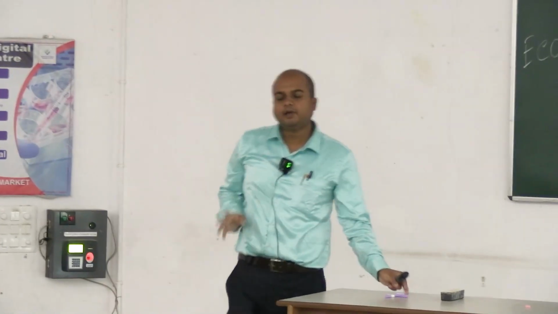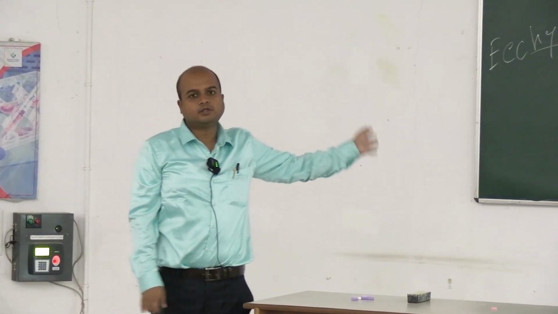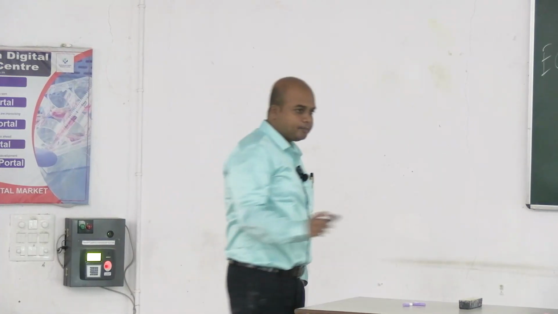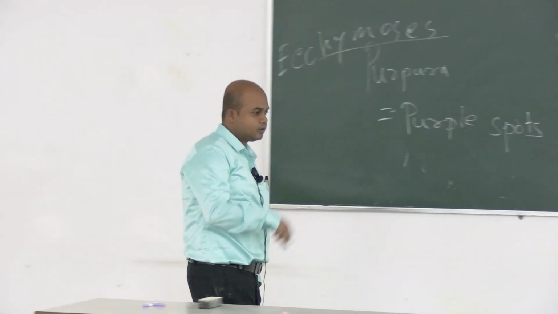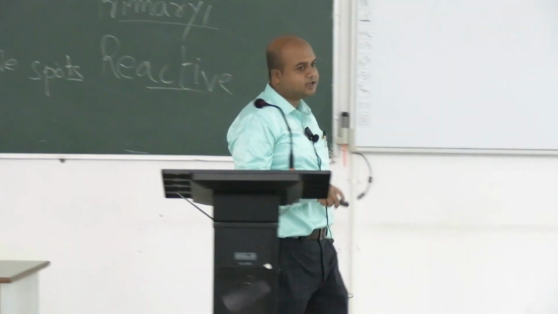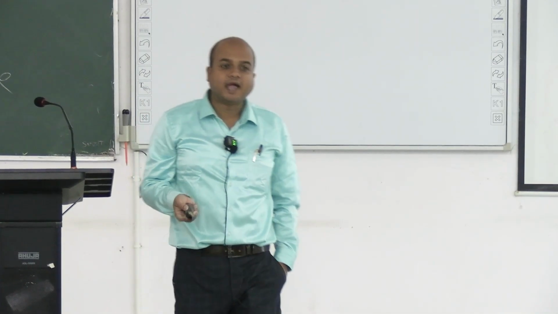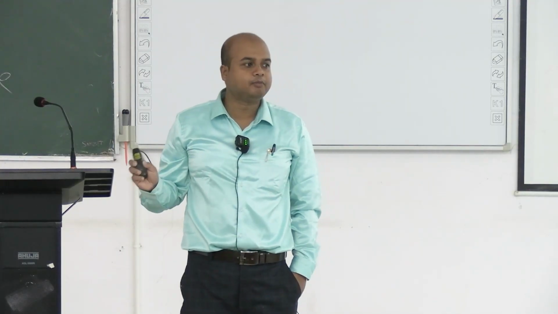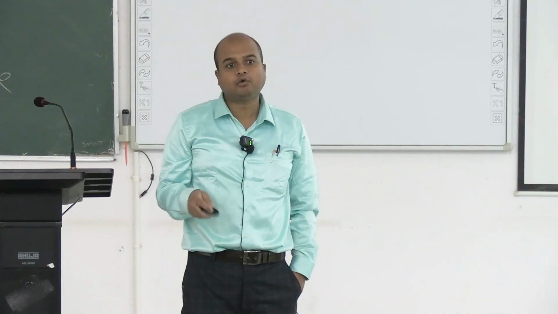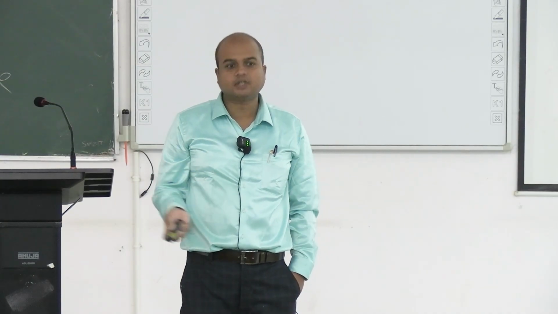All these things you will study in medicine, but for now remember these bleeding spots are called purpura. This is a bleeding disorder, either due to platelets being decreased in number, or platelets being adequate in number but not functioning properly for some reason. This is called thrombocytopenic purpura, due to platelet disorders.